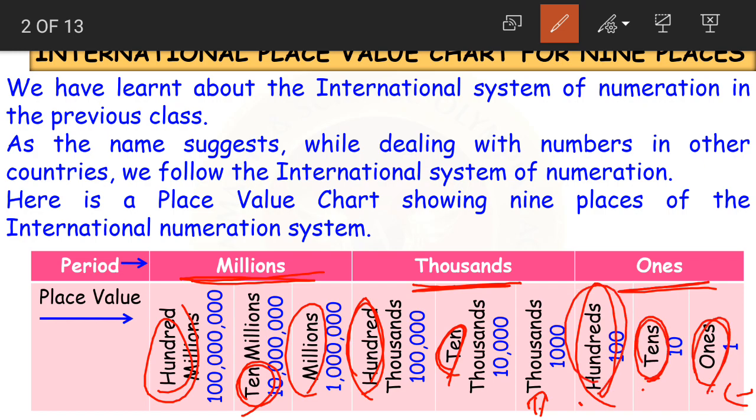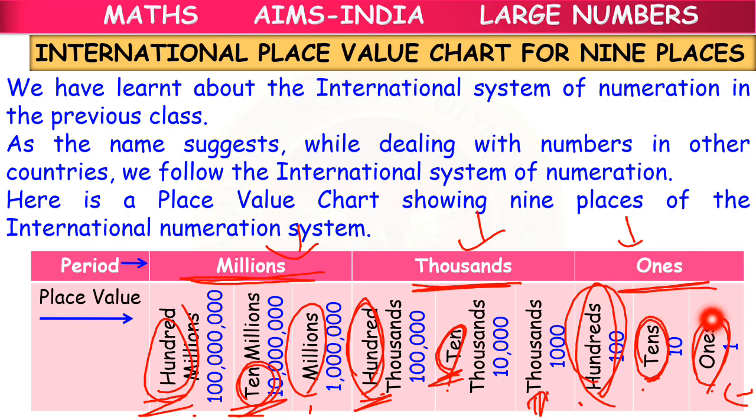Ones, tens, hundreds, and even in thousands: thousands, 10,000s, 100,000s, and again in millions: millions, 10 millions and 100 millions. It is easier to remember, right? Only 3 periods, and even the place values are of 3 types: ones, tens and hundreds. Understood, children? In the ones period we have ones, tens, hundreds, and in the thousands period we have thousands, 10,000s and 100,000s. In the millions period we have millions, 10 millions and 100 millions.